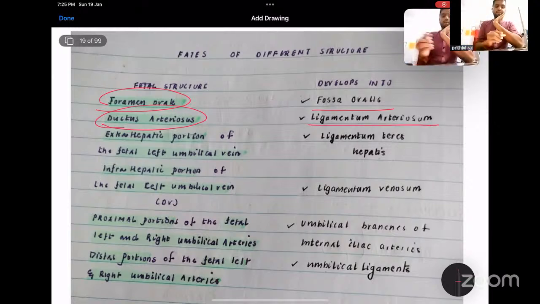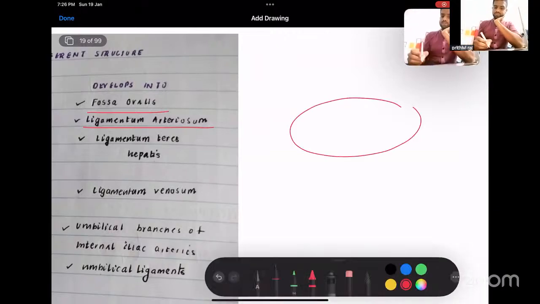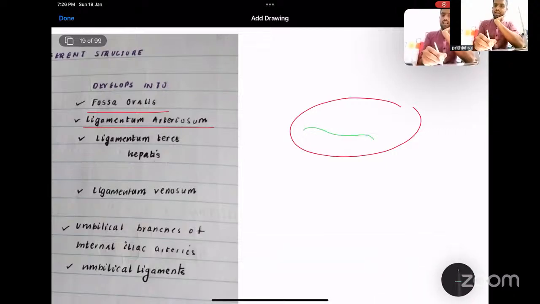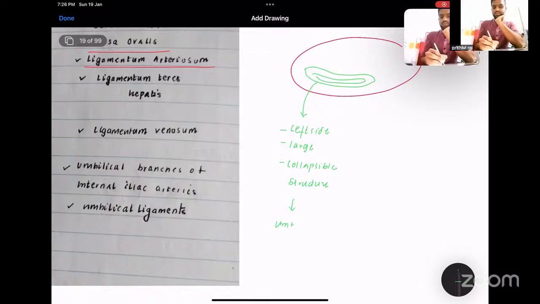The left umbilical vein remains; the right umbilical vein is not present. So what are the parts present in the umbilical cord? If someone asks, this is the umbilical cord. It is a large, patulous structure which is easily collapsible. It is present on the left side. This is known as the umbilical vein, and it is only the left umbilical vein.